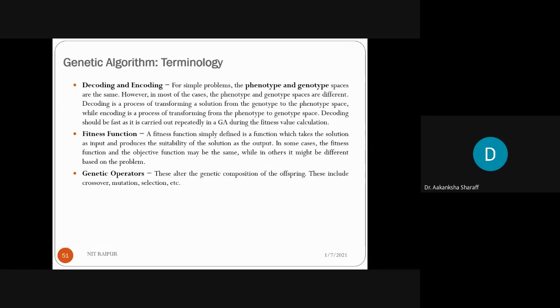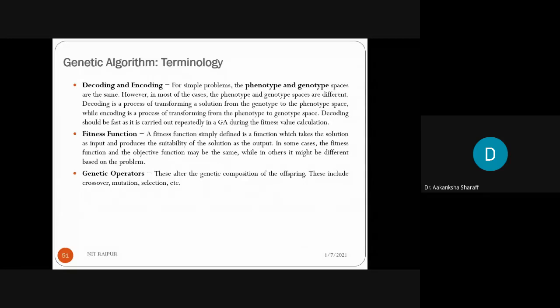Clear? So in most cases when the problems are not that complex, the fitness function and objective function may be the same. But when the complexity of the problem has increased or is quite hard, then the fitness function and objective function are not the same. It depends upon the user need, or you can say the algorithm designer need, what type of fitness function he or she wants to prefer instead of the objective function.